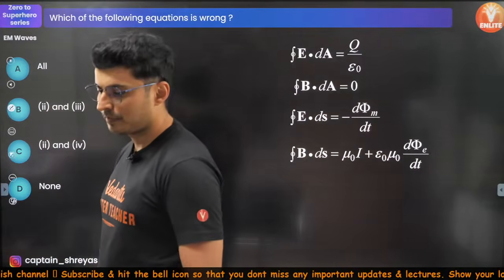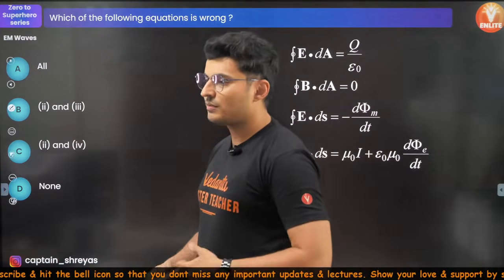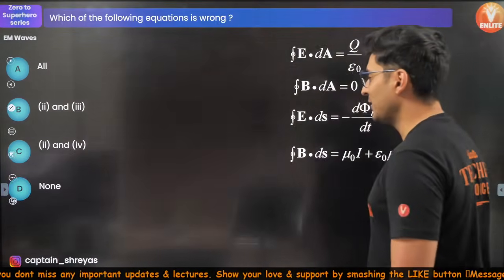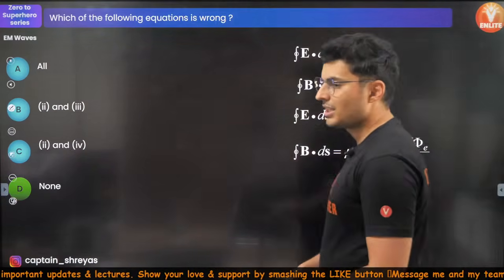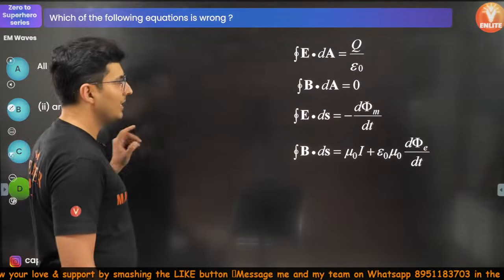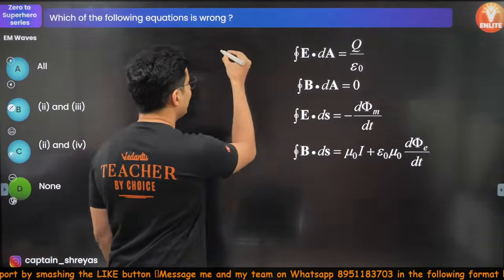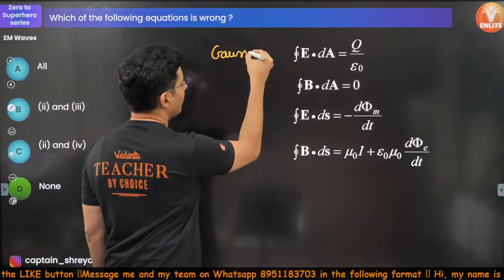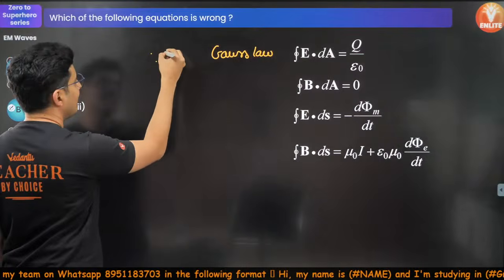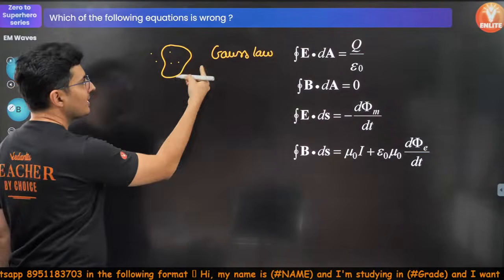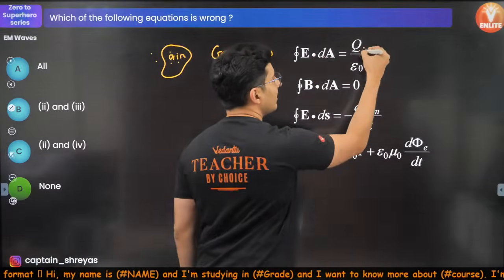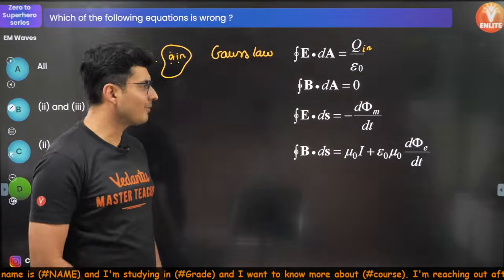Come on guys, let's see how many of you can solve this. Which of the following equations is wrong? The correct answer is none, because all these equations are correct. In fact, it's in disguised form. The first one is actually your Gauss law of electrostatics. If you draw a Gaussian surface, then only the charges inside are responsible for the electric flux.